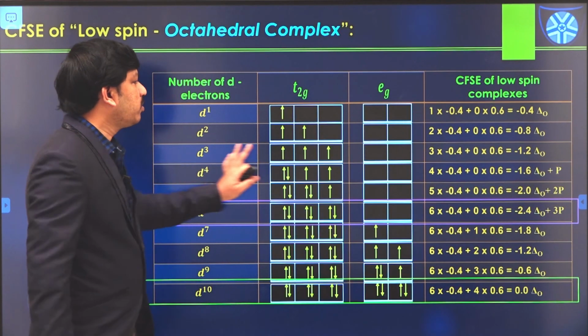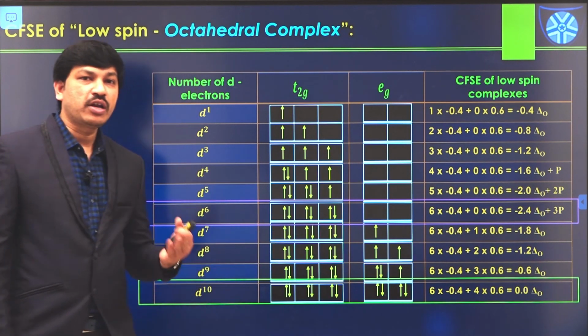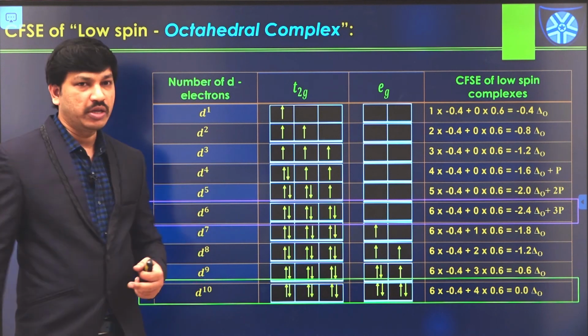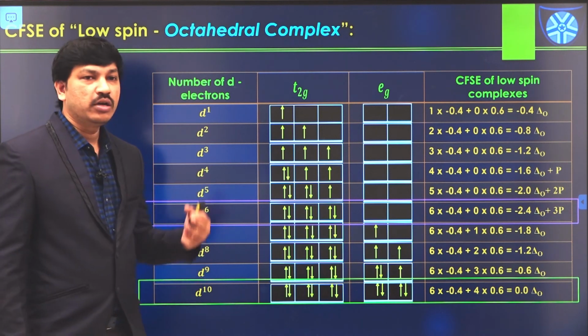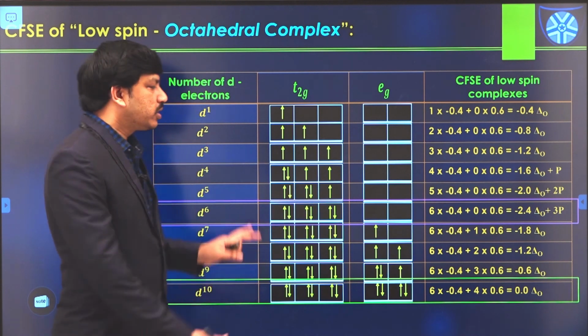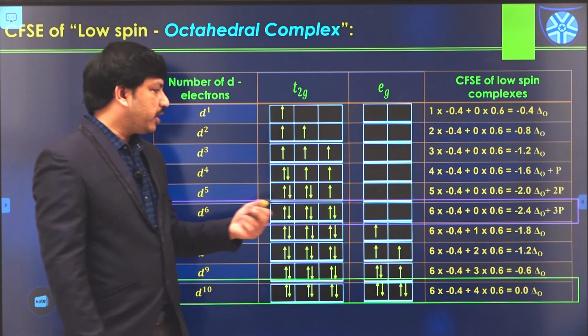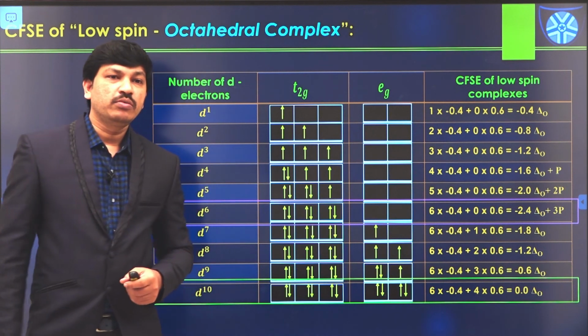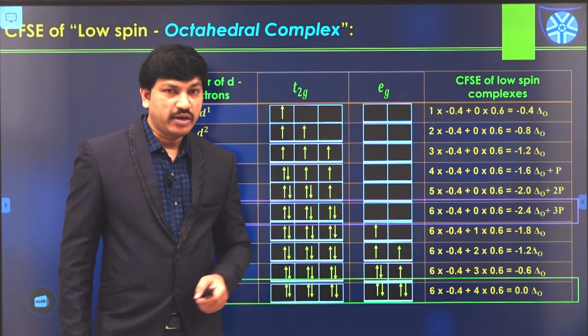This is all about the calculation of CFSE, crystal field stabilization energy, in the case of octahedral complexes. We can calculate CFSE values both for low spin complexes as well as high spin complexes. So this is all about today's session. In the next session, I'm going to discuss the splitting of d orbitals in the case of tetrahedral complexes.